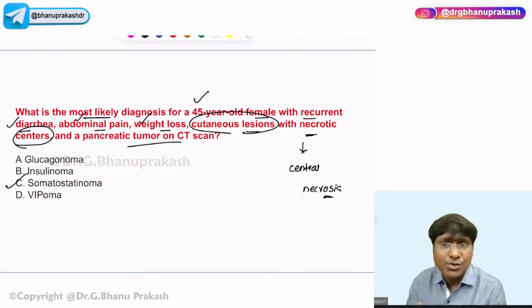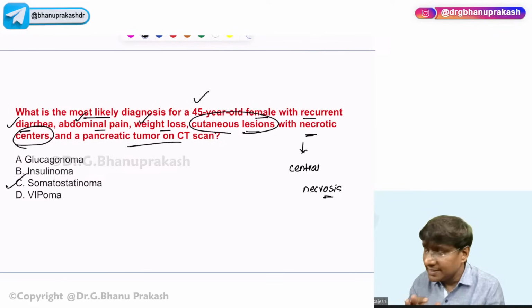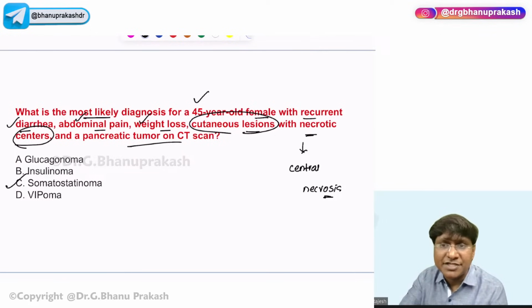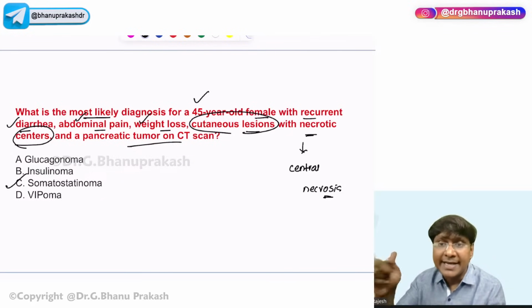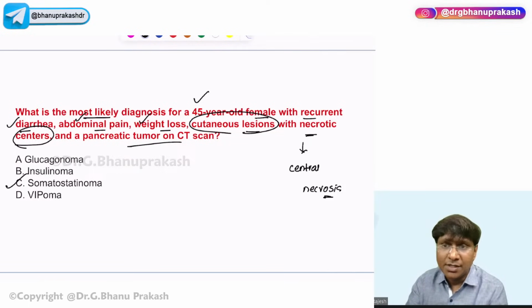Whereas glucagonoma is completely ruled out, because in glucagonoma the very important feature is necrolytic migratory erythema. It is not like the cutaneous lesions with central necrosis. In necrolytic migratory erythema you have a skin rash. So the picture is not suggestive of the glucagonoma.